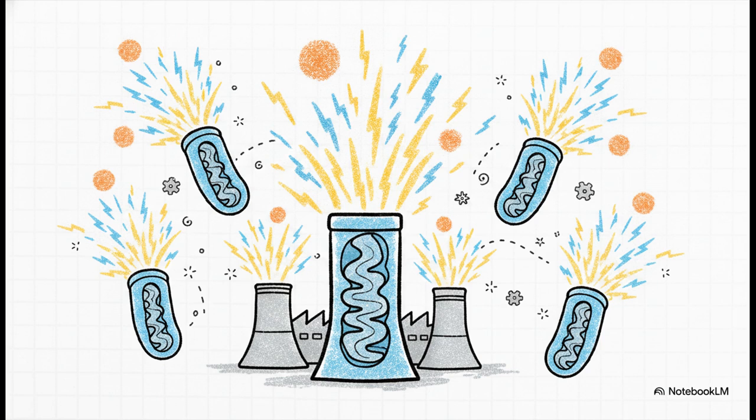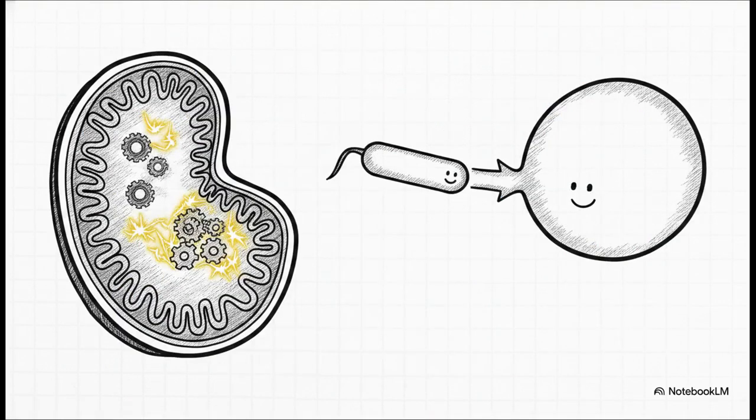Depending on the specific cell we're looking at, there can be up to 2,000 of these rod-like structures, taking up a full fifth of the total cell volume. And here is where it gets absolutely wild. Mitochondria don't just produce ATP, the main energy currency that powers all of our cellular work. They actually have their own independent circular DNA and their own completely separate protein synthesizing machinery.